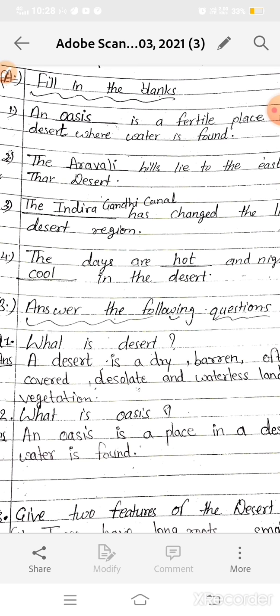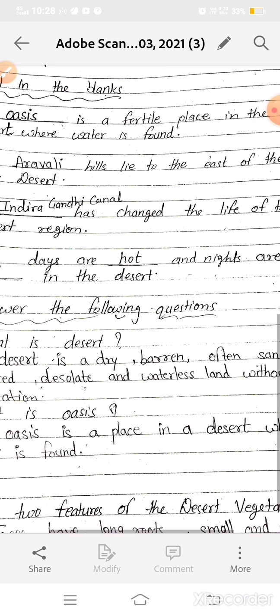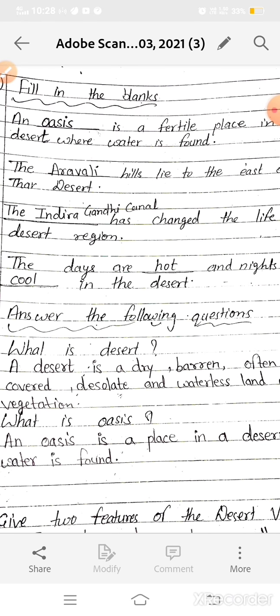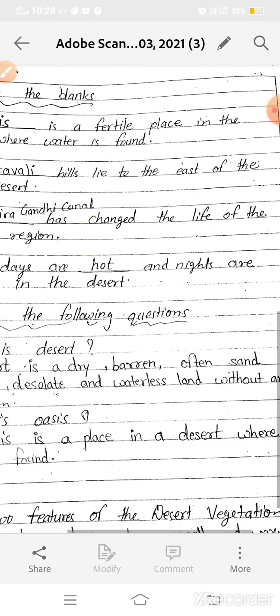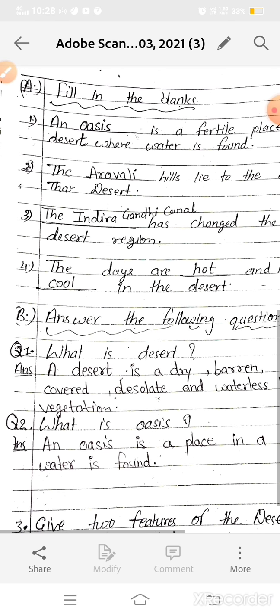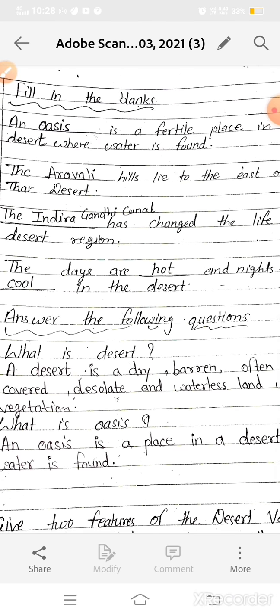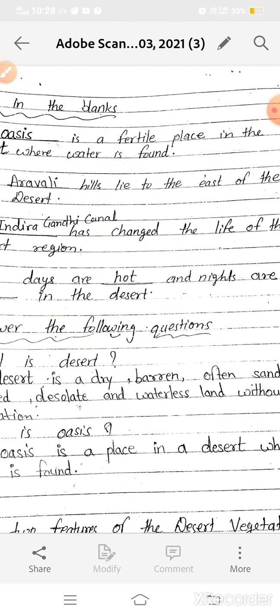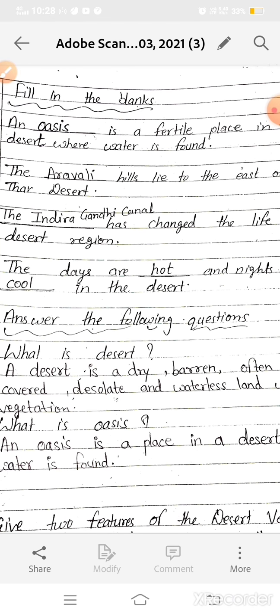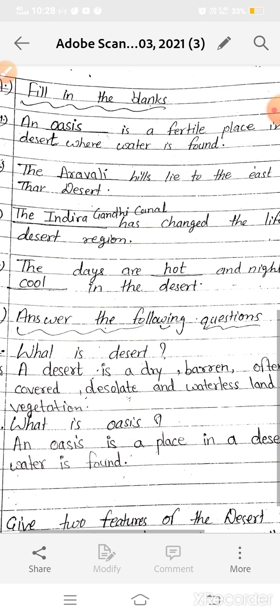A desert is dry, barren, often sand covered, desolate and waterless land without any vegetation.